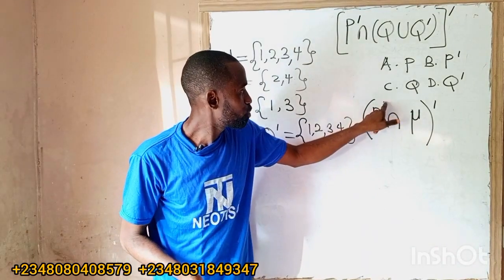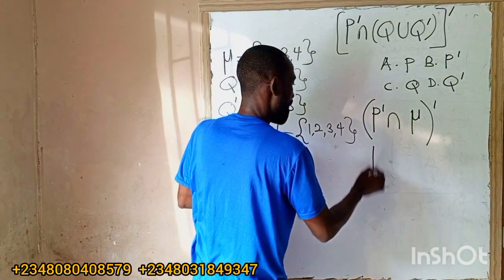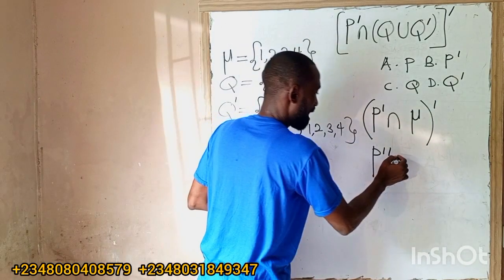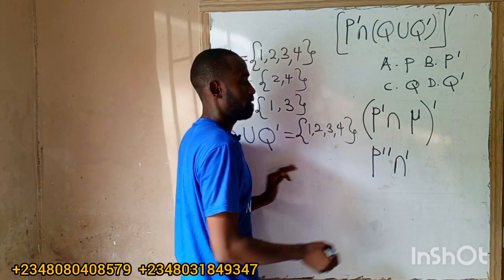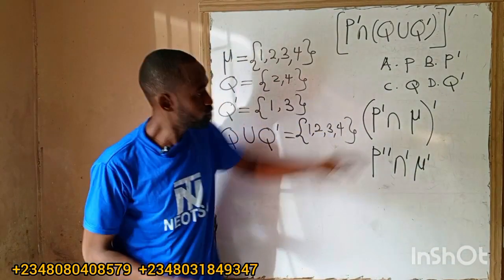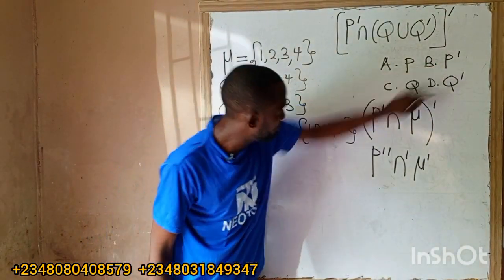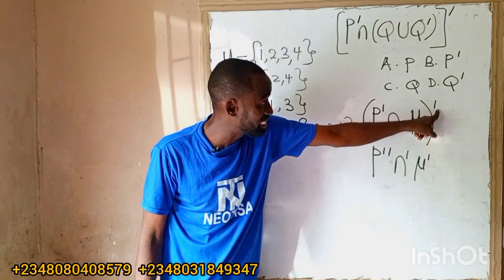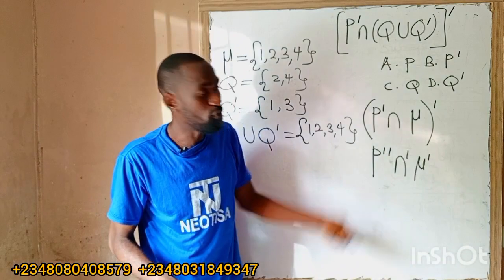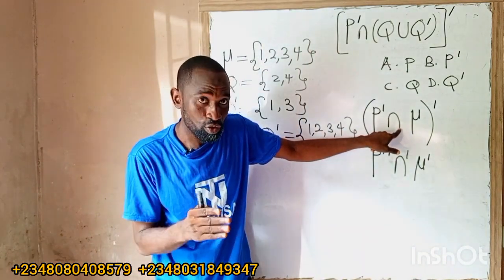This is prime, so I will now use this prime to open this bracket. Are you with me? I will now have P prime prime, making two primes. I prime the intersection, and I prime the universal set. P prime prime means, suppose this one is negative, the opposite. So if I prime the universal set, I will have the empty set. If I prime intersection, I will have union.